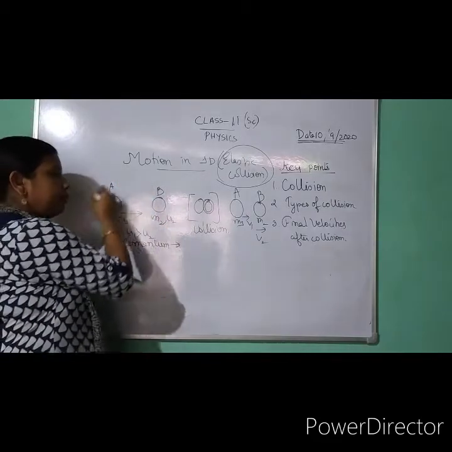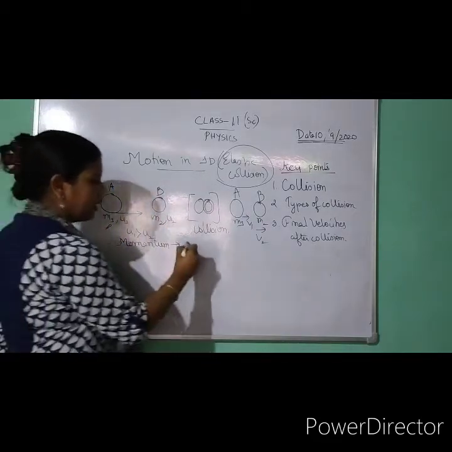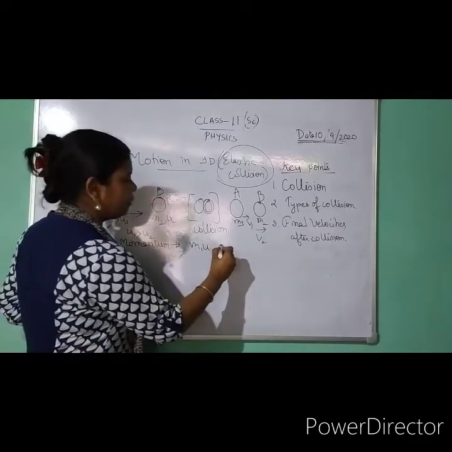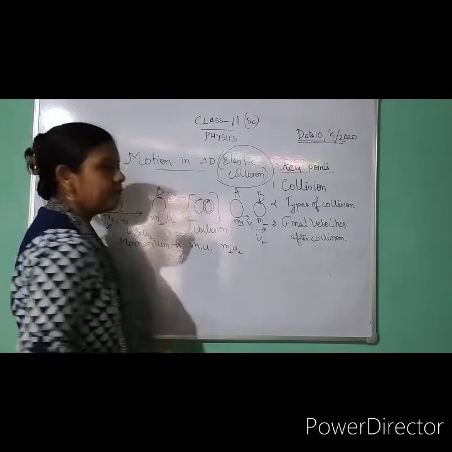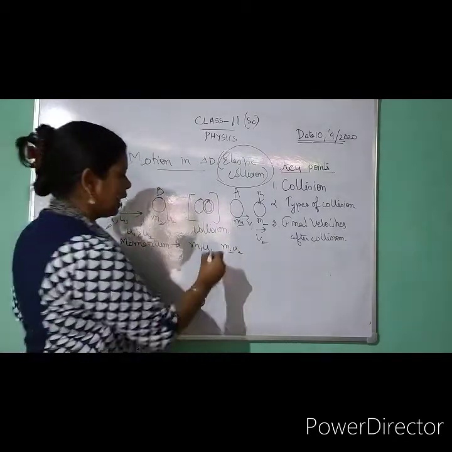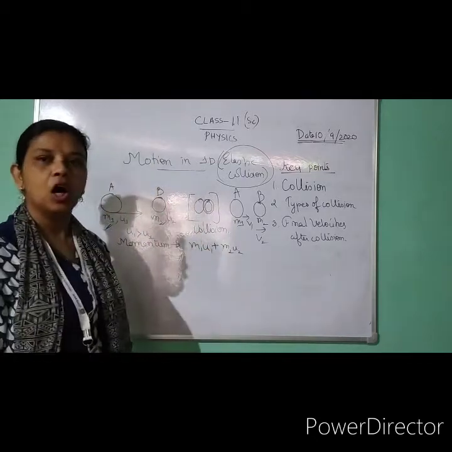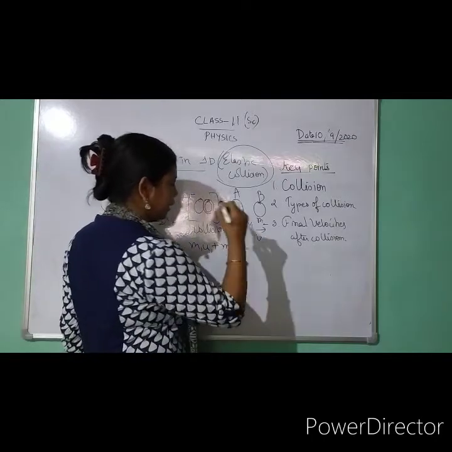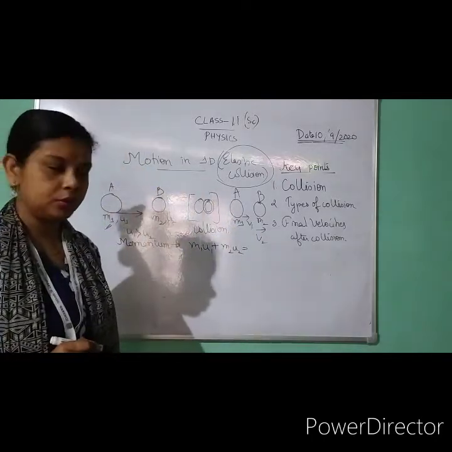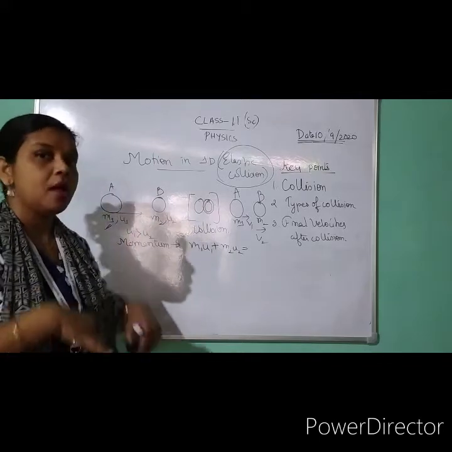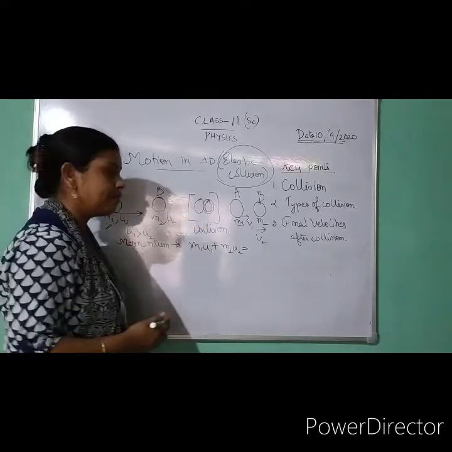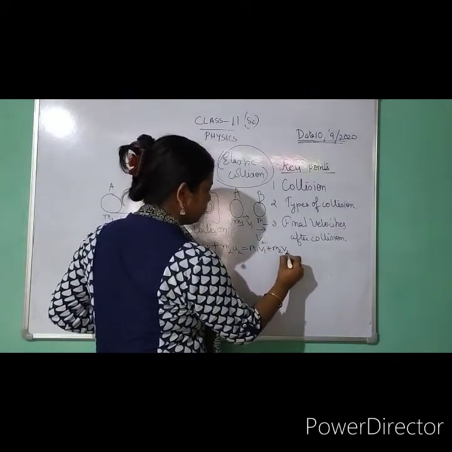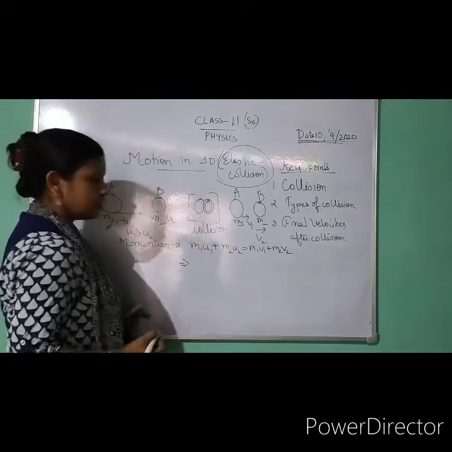So what will be the momentum before collision of this particular body? It will be m1 u1. And what will be the momentum of the second body? m2 u2. But if I ask you the total momentum before collision, I have to write with a plus sign here. That is the momentum of the system. Now, according to the law of conservation of momentum, this total momentum before collision must be equal to total momentum after collision. So I will write it as m1 v1 plus m2 v2.